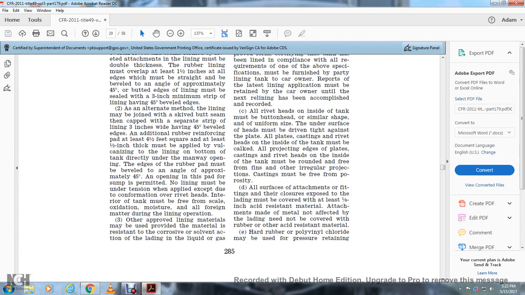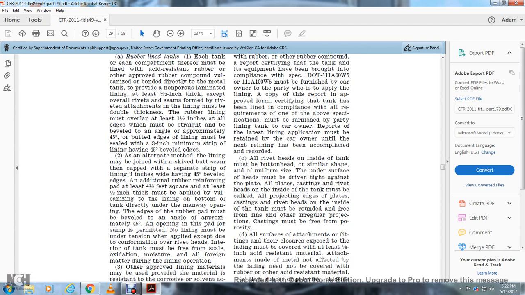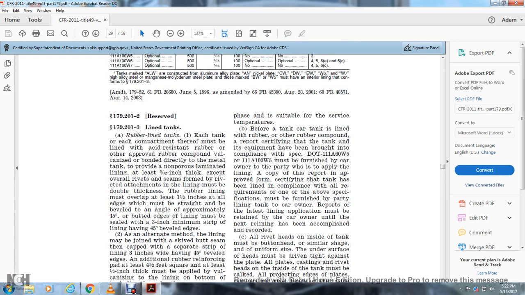Other approved lining materials may be provided, with the material resistant to corrosion and solvent action of the lading, liquid or gas phase, and suitable for the surface temperatures, before the tank car is lined with rubber or other rubber compound. The report certifying that the tank and its equipment have been brought into compliance with the specification 111A